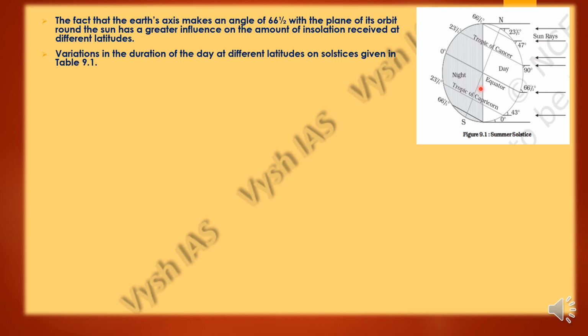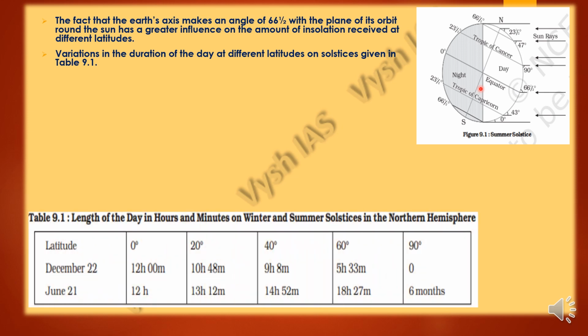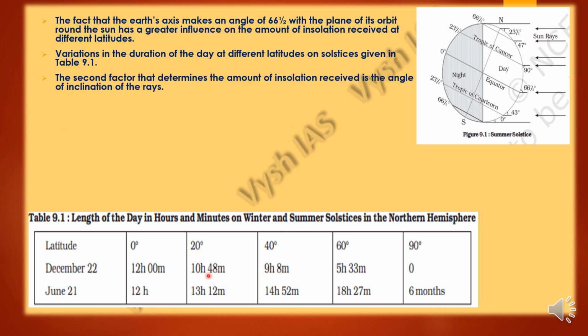So the variation in the duration of the day can be seen in this table. As you can see, on particular dates, at which latitude, how many hours there is the presence of sunlight.